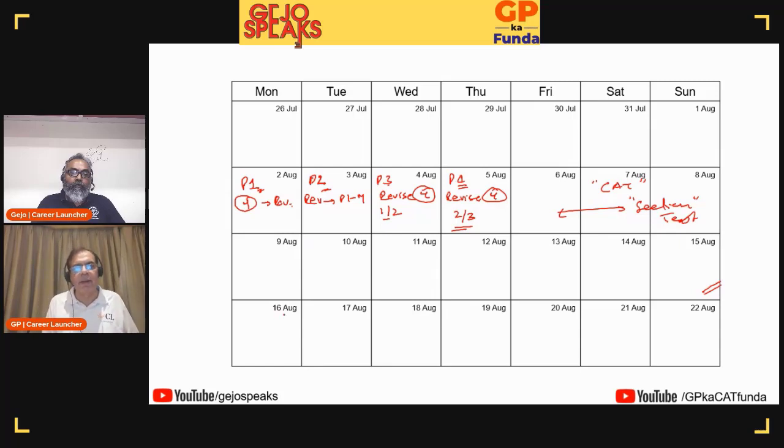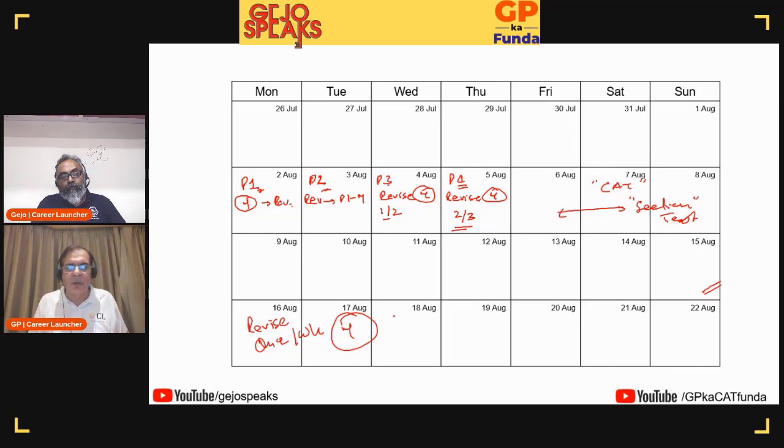What you need to do effective 16th August? Revise once a week. What will you revise? The same medium sets. Difficult you are not going to do in any case. Easy you are very comfortable with. So you need to just keep revising the medium sets so that there is no execution gap. And this you need to continue till CAT. Pick up one day of the week for revising all medium sets.